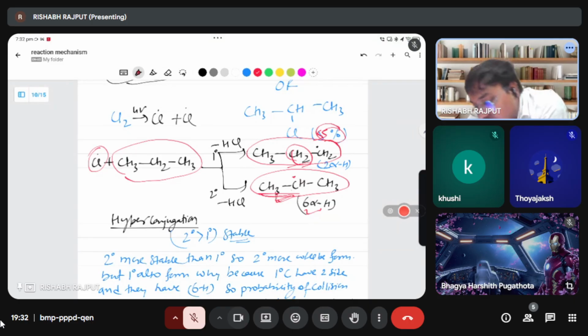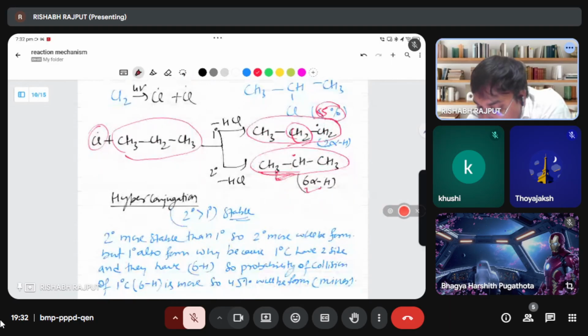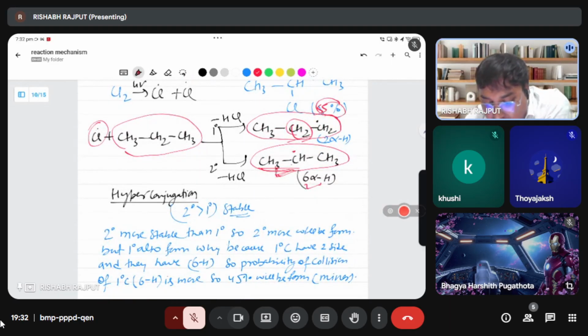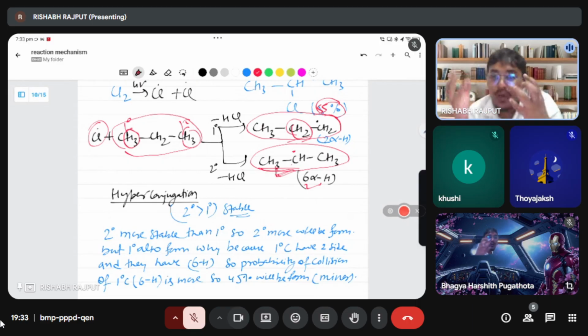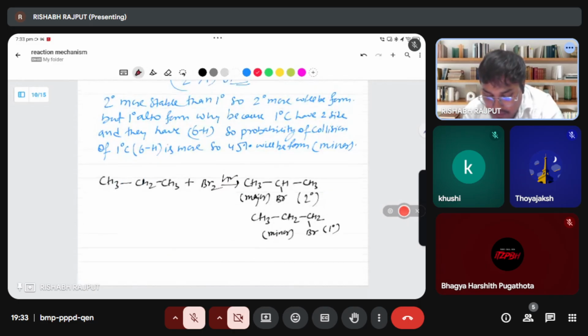But you can ask, sir, we also see 45% is possible for first degree. Why is it possible? See, for 1 degree, if you look here, it is 1 degree here and 1 degree here. So 1 degree hydrogen is here 3, and here 3. Means 6 1 degree hydrogens are there. Means if chlorine has proper collision with this 1 degree carbon, there will be chances they will make the 1 degree halogen group also. That is why, with 6 hydrogens here, there is more chance they can make the 1 degree halogen group also. And how this percentage comes, I will tell you. Don't worry.